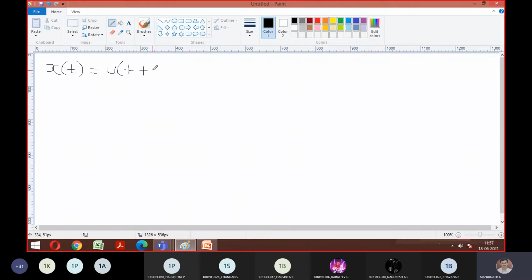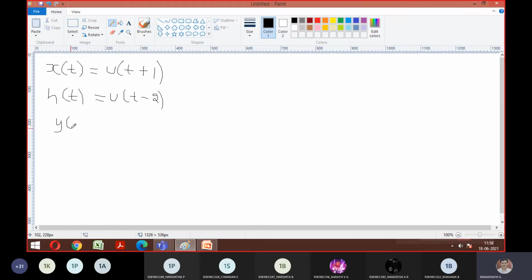Okay, so x of t is given as u of t plus 1, and h of t is given as u of t minus 2. So that's all the question. You're supposed to determine the output of the system, so you need to find the output y of t.